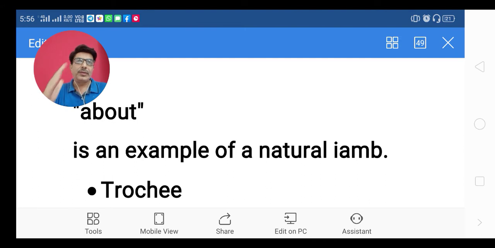My love is like a melody that's newly played in tune. From down, up, down, up, this is how the rhythm goes on in the poetry. So you can say that it is iambic poetry, and iambic meter is used in that poem.